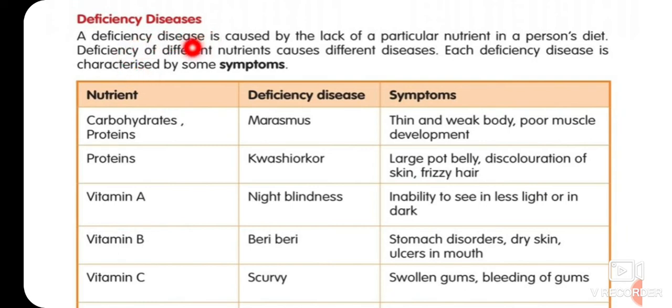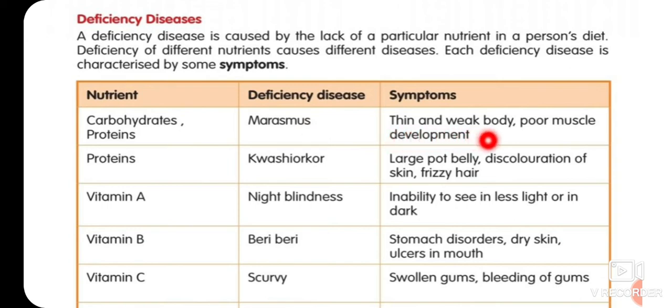So children, deficiency diseases are diseases. A deficiency disease is caused by the lack of a particular nutrient in a person's diet. Deficiency of different nutrients causes different diseases. Each deficiency disease is characterized by some symptoms. Like if carbohydrate and protein are less in amount in our food, then we can suffer from marasmus.